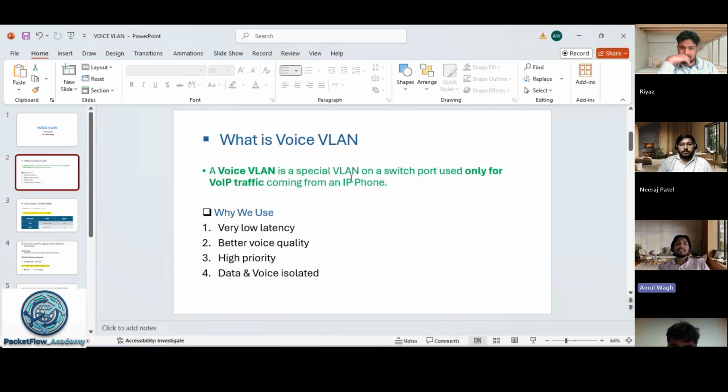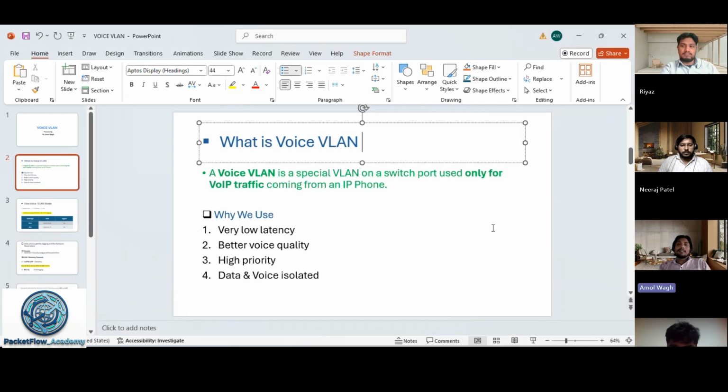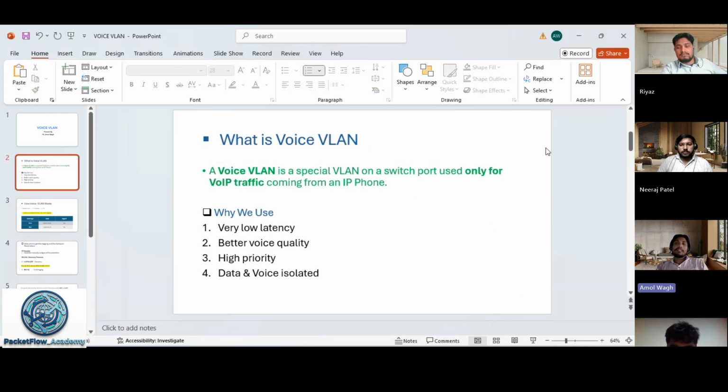A voice VLAN is a special VLAN on a switchboard used only for VoIP traffic coming from an IP phone, right? This VLAN can carry only the voice traffic, it can't carry the data traffic. That's why we use voice VLAN for the VoIP traffic. And why do we use the voice VLAN? The reason is very low latency, better voice quality, and high priority.